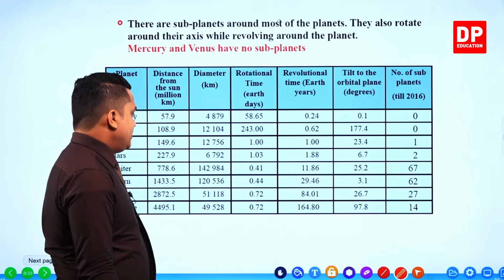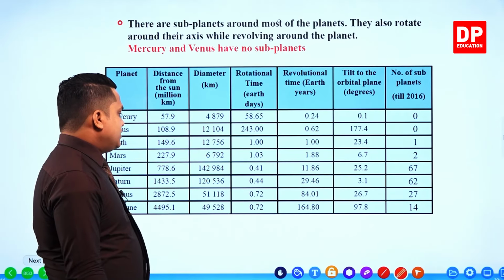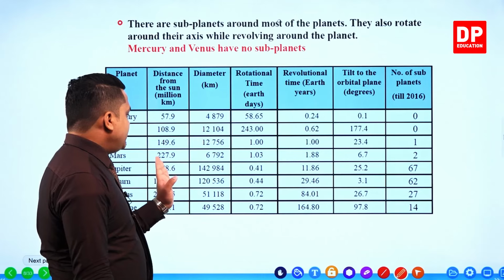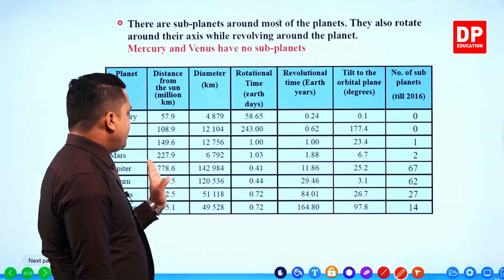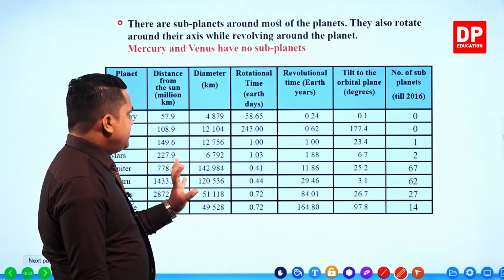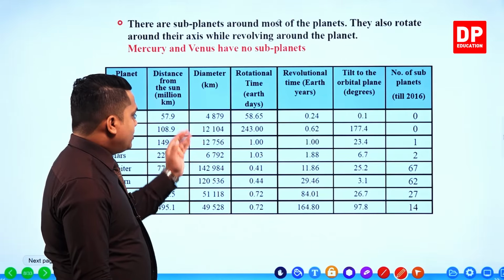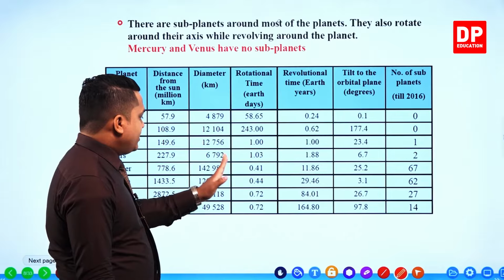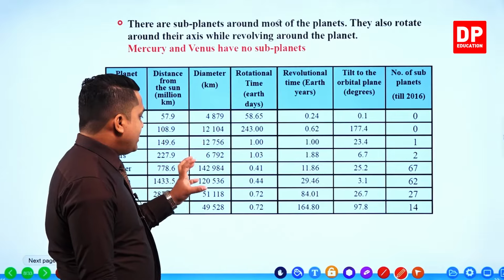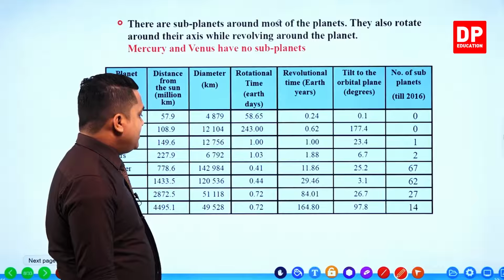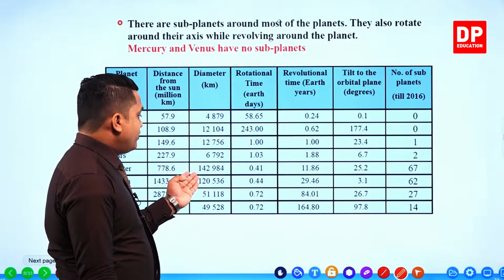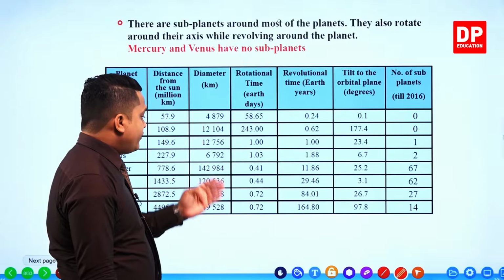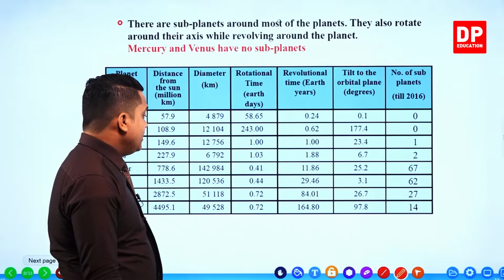Then the next one, Jupiter. Planet Jupiter is 778.6 millions of kilometers away from the Sun. As you can see here, when you compare the diameter to the other values, the top values, it's showing a dramatically very large value, way more than 100,000. It's showing 142,984.